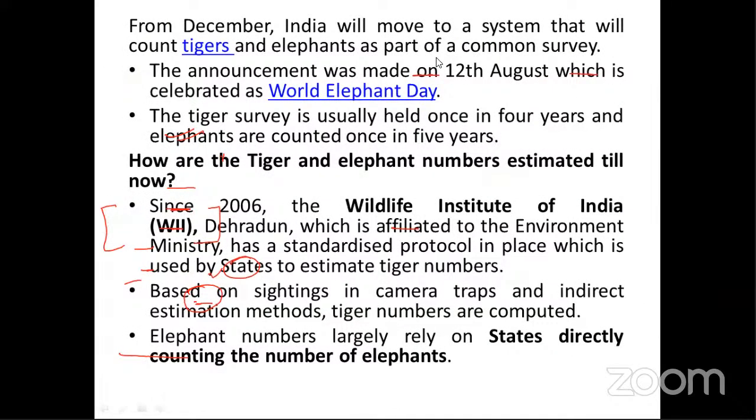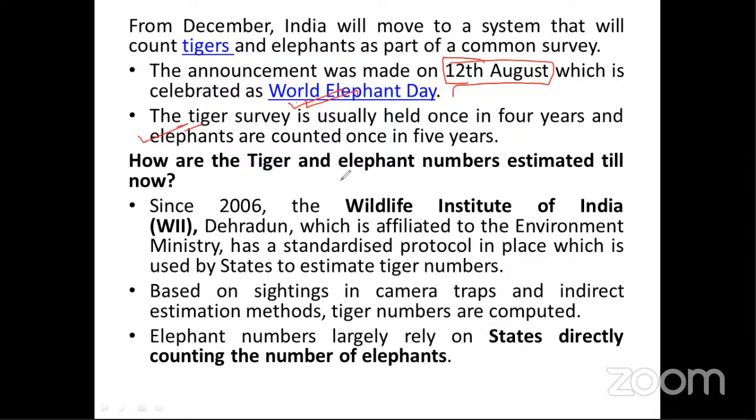This is from December. India will move to a new method for counting tigers and elephants together. The announcement was made on 12th August, which is celebrated as World Elephant Day. This is important. Maybe in the exam they can ask you what 12th August is celebrated as: World Elephant Day. Now the tiger survey is usually held once in 4 years, and elephants are counted once in 5 years. Very important statement.